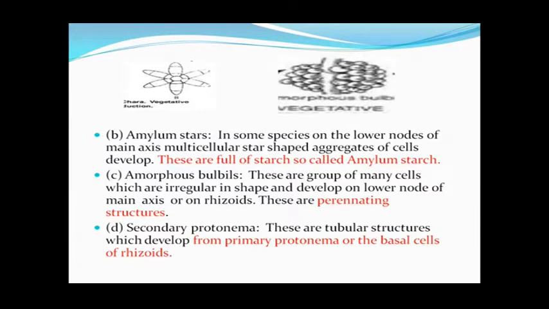From the base of the rhizoids of this primary protonema, again tubular structures are formed, and these are called the secondary protonema. These also help in the formation of a new Chara thallus. So in this way, by the formation of special vegetative structures, reproduction in Chara takes place.